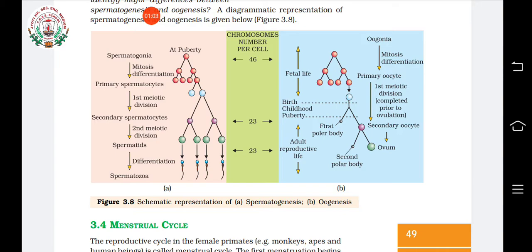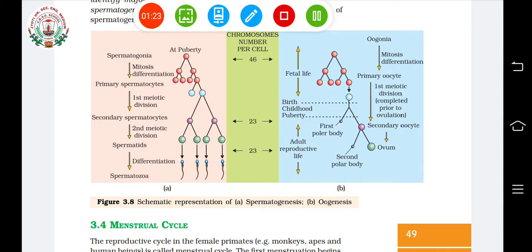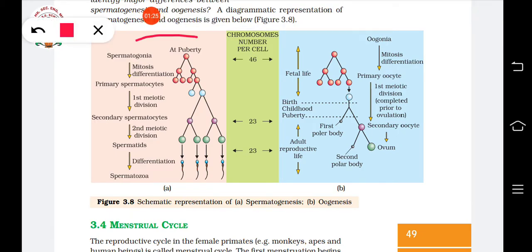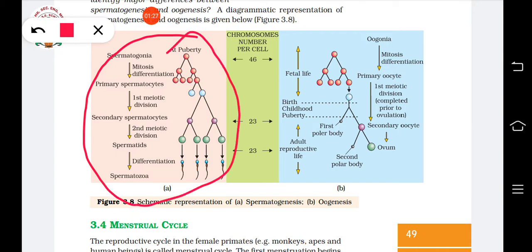And the secondary spermatocytes undergo the second meiotic division and form spermatids, isn't it? And the spermatids are normal animal cells, and they differentiate into spermatozoa by a process called what? Spermiogenesis.